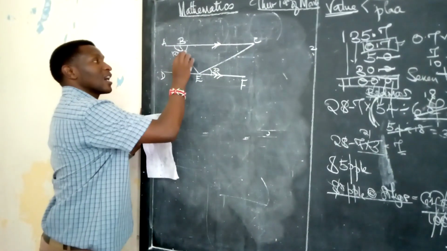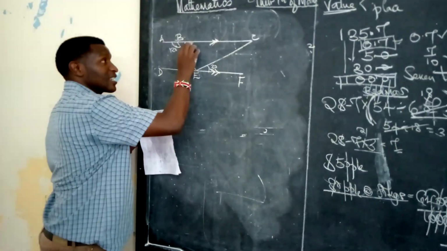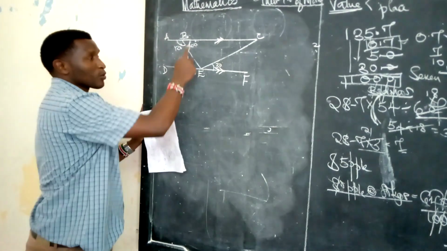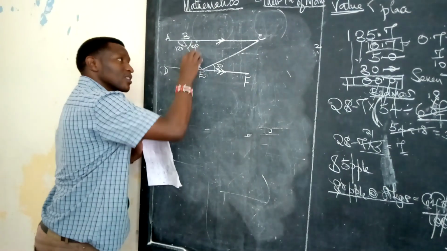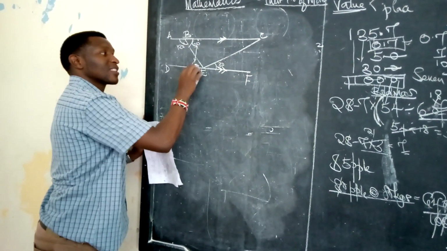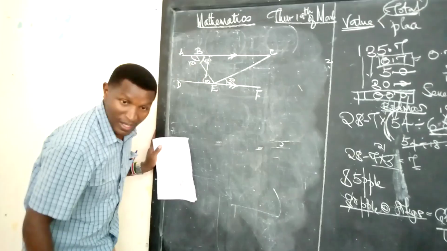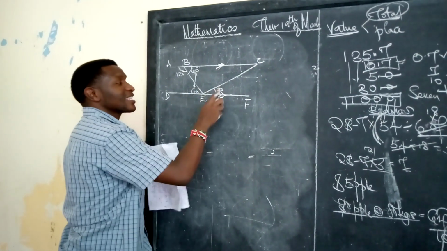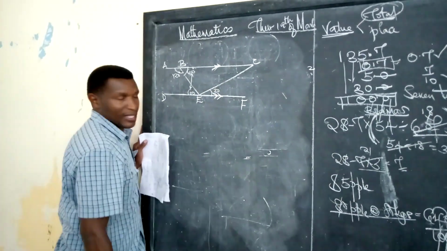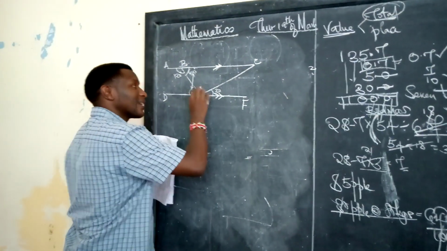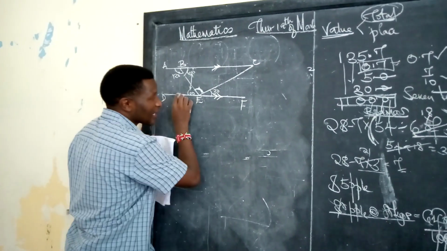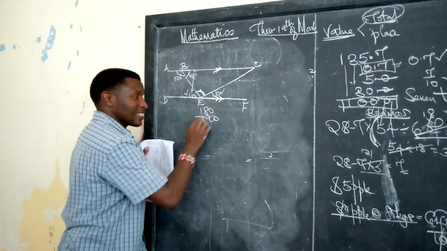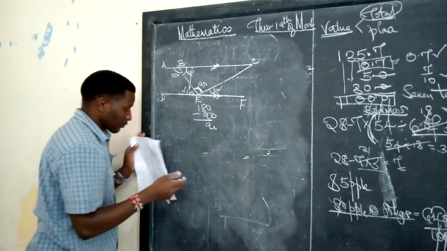If this is 120, outright this is 60 degrees. We call these adjacent angles or angles on a straight line, and this is supposed to give you 180. This is 60. This 60 is alternate to this one, meaning that this one is 60. Are we together, boys and girls? Look at this. We already have a straight line here. This is 60. This is 30. 60 and 30 gives you a total of 90. Now, when you add this one here, it's supposed to give you 180. 60 plus 30 is 90. 180 minus 90 gives you 90. Am I right that this is 90?